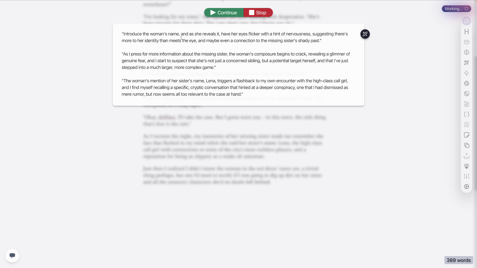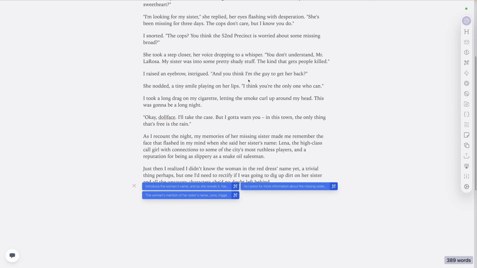Okay. Introduce the woman's name as she reveals it. Have her eyes flicker with a hint of nervousness. As I press forward, the information about the missing sister, the woman's composure begins to crack. Okay. The woman's mention of her sister, Lena, triggers a flashback. Let's see. I think those are not too bad. So let's hit continue and see what happens. Notice I get these pop-ups here. It says introduce the woman's name.